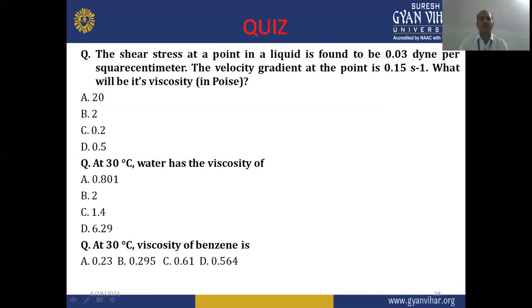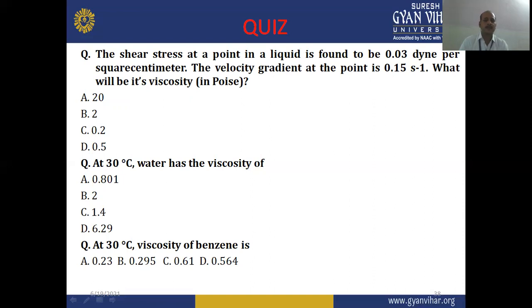Then the numerical is given here: the shear stress at a point in a liquid is found to be 0.03 dyne per square centimeter. Shear stress is given. Then the velocity gradient at the point is given as 0.15 per second. Now we have to calculate the value of viscosity in poise. So please go through the formula and find out the viscosity for this numerical.